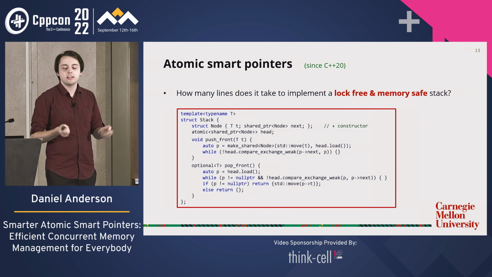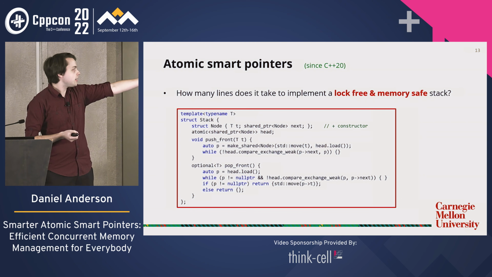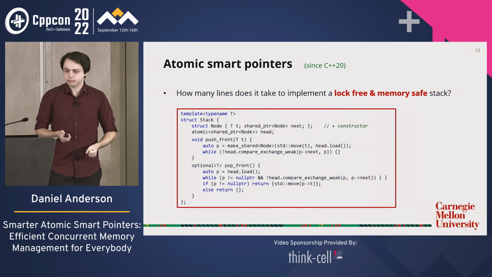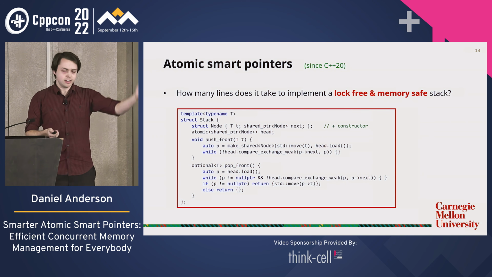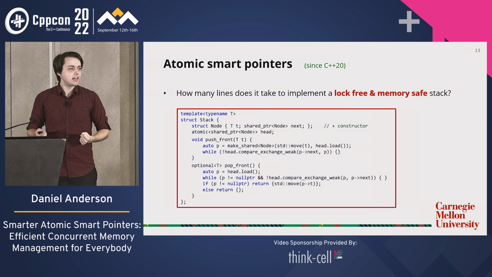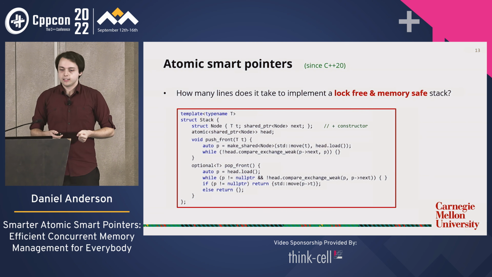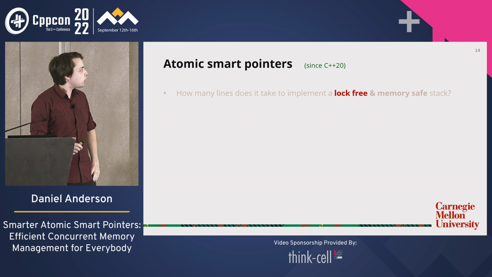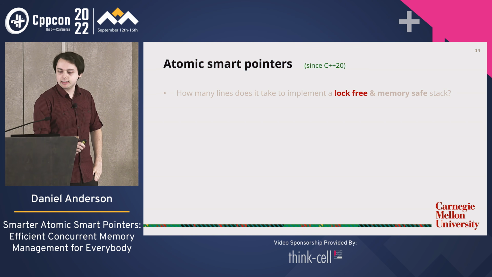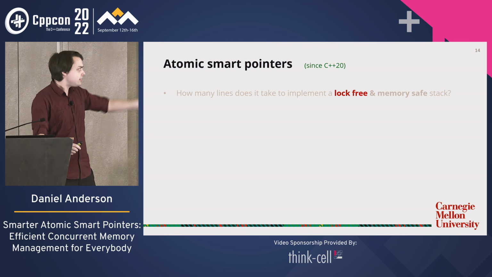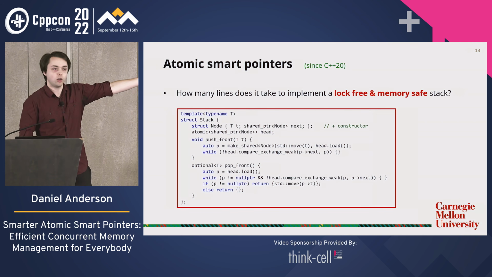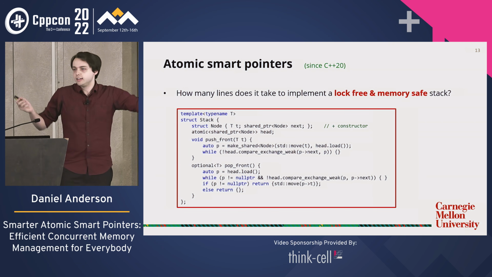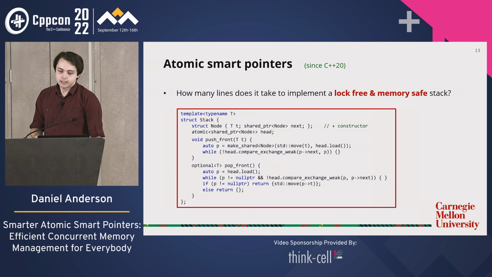The only thing that is more complicated is the need for the compare exchange loop, which is like a staple of concurrent programming. So that's great. We have ourselves a 10-line lock-free memory-safe stack. Or do we? Well, am I maybe tricking you here? I said a lock-free memory-safe stack. Is this thing lock-free? Well, I didn't see any locks in the code, right? There's no std mutex, no std lock guard. It must be lock-free. There's no locks.